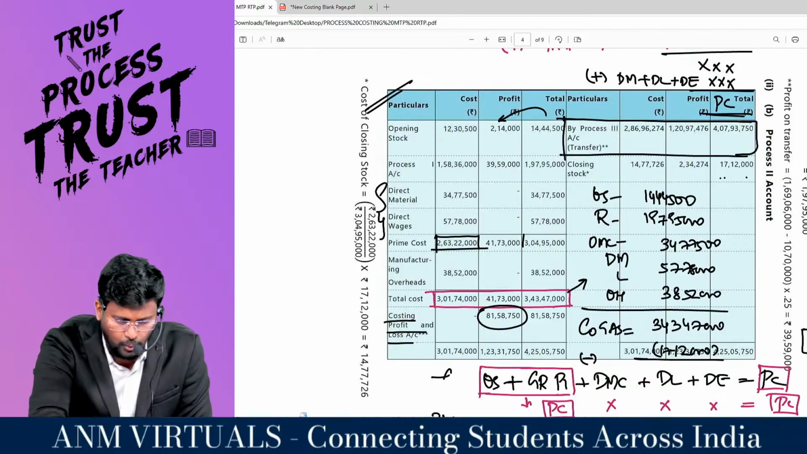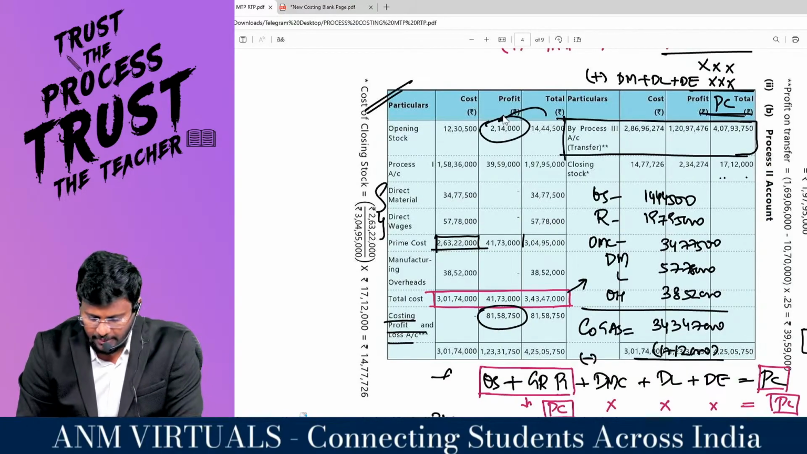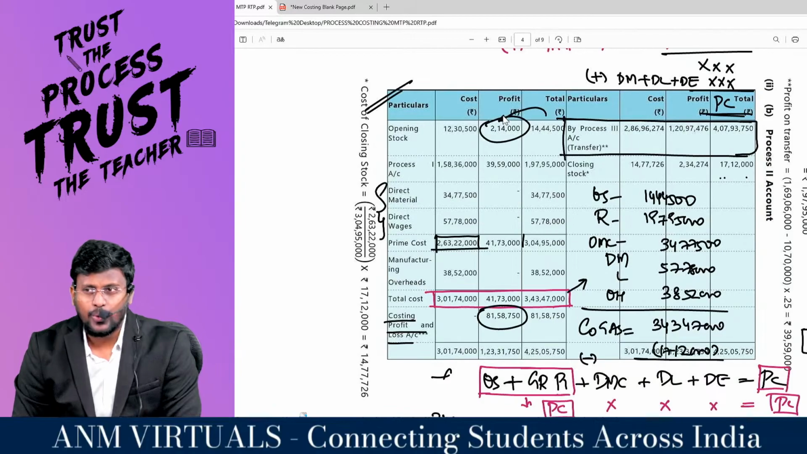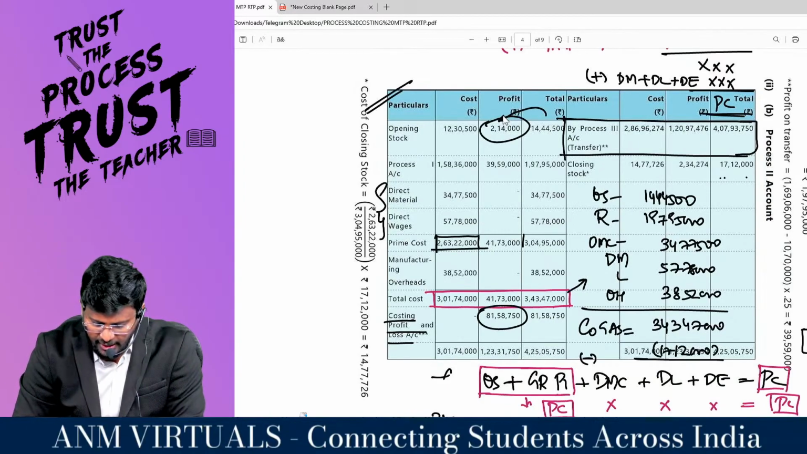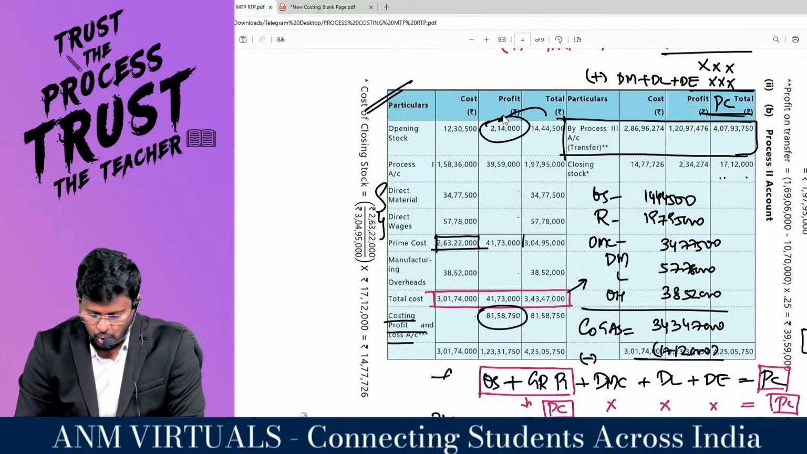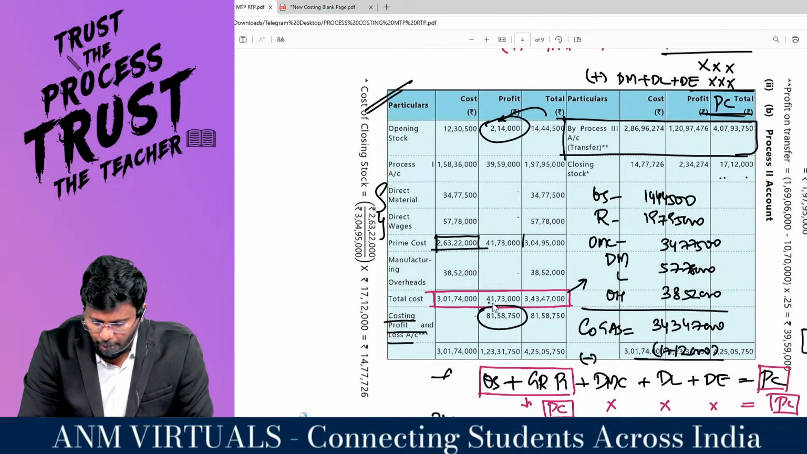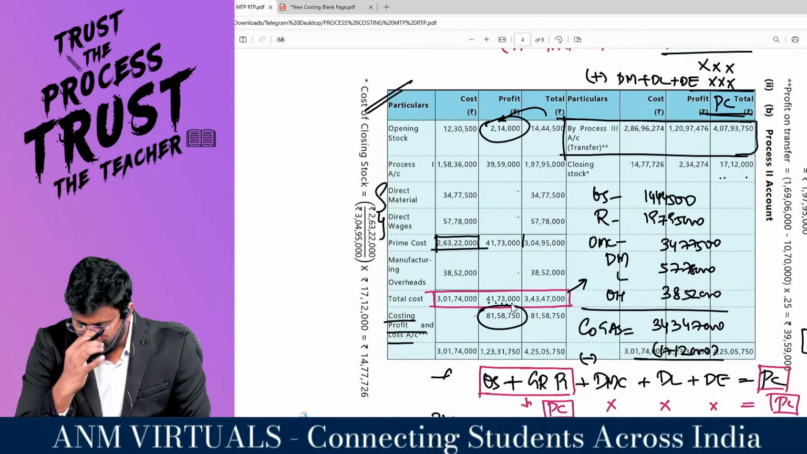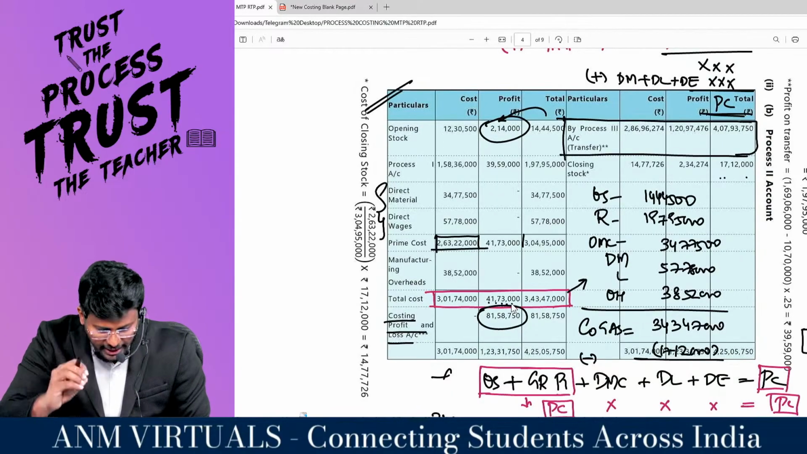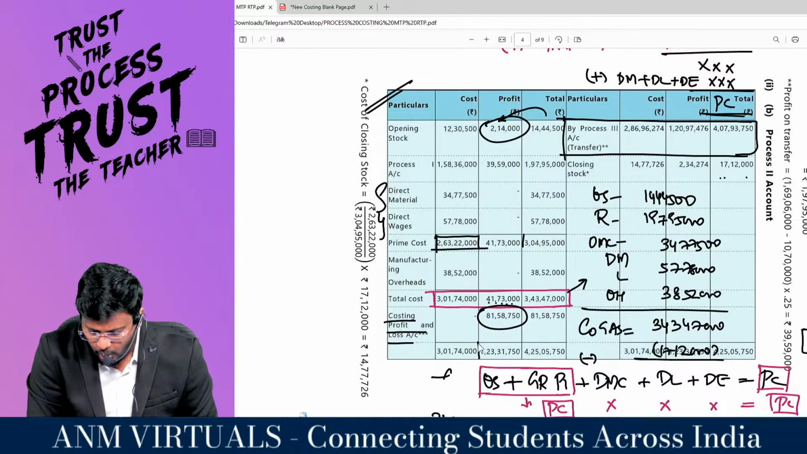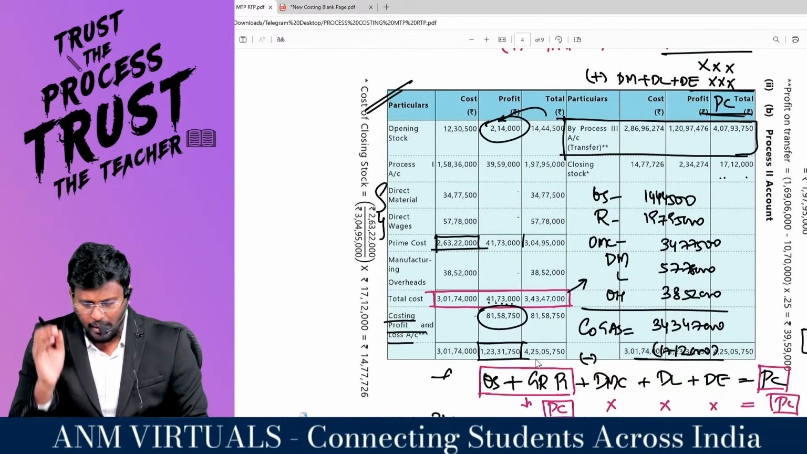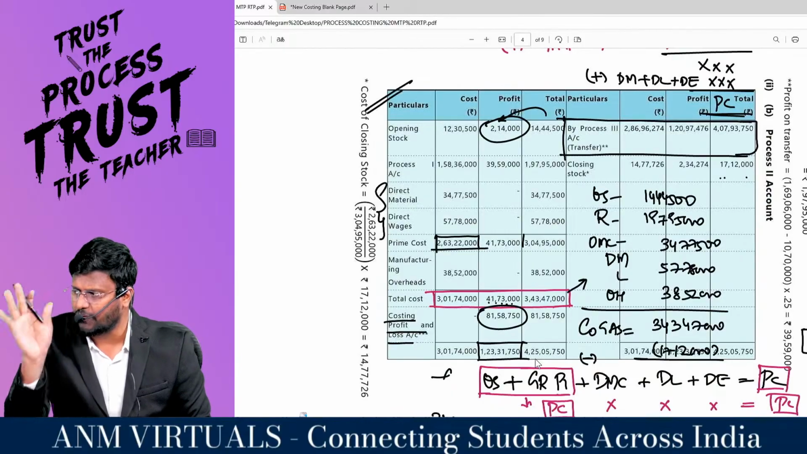2,14,000. Plus, what is the profit which has been charged by process number 1 to process number 2? 39,59,000. So totally 41,73,000 profit. Out of that, in process number 2, we are having profit of 81,58,750. So the total profit to the company till process number 2 is 1 crore 23,31,750.